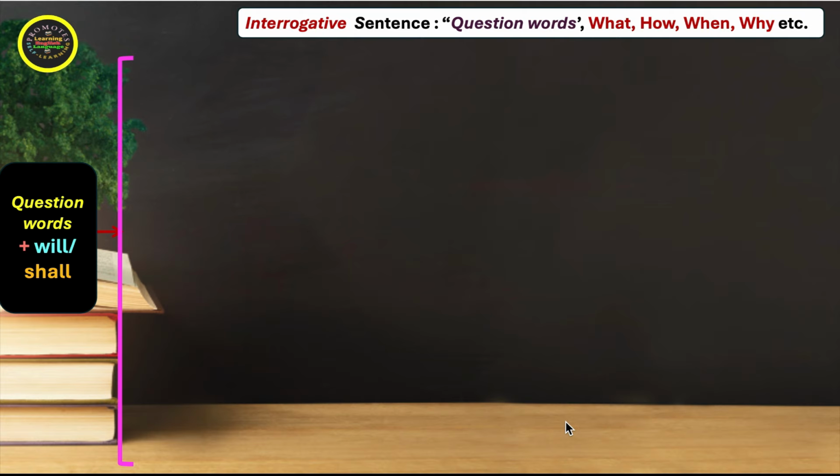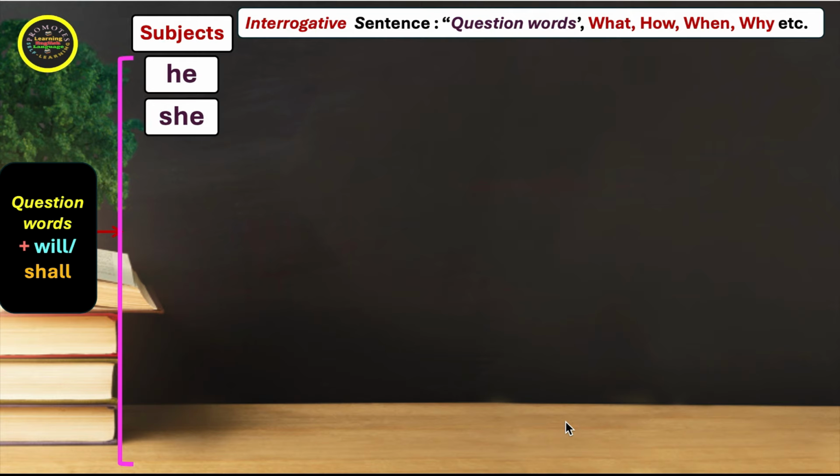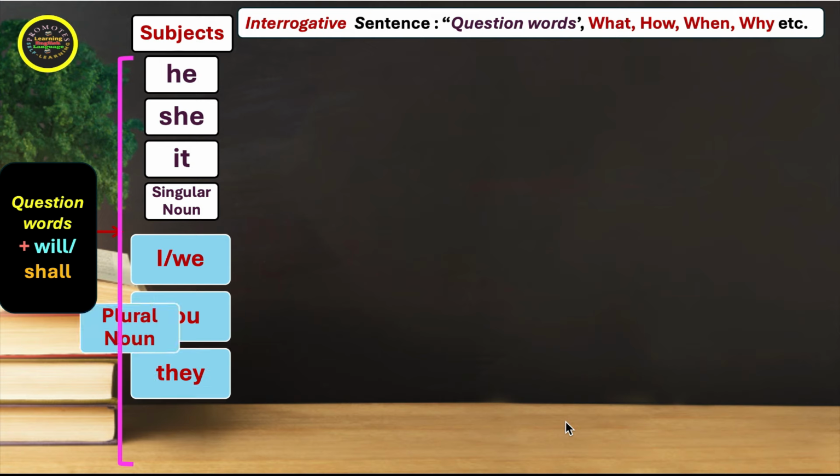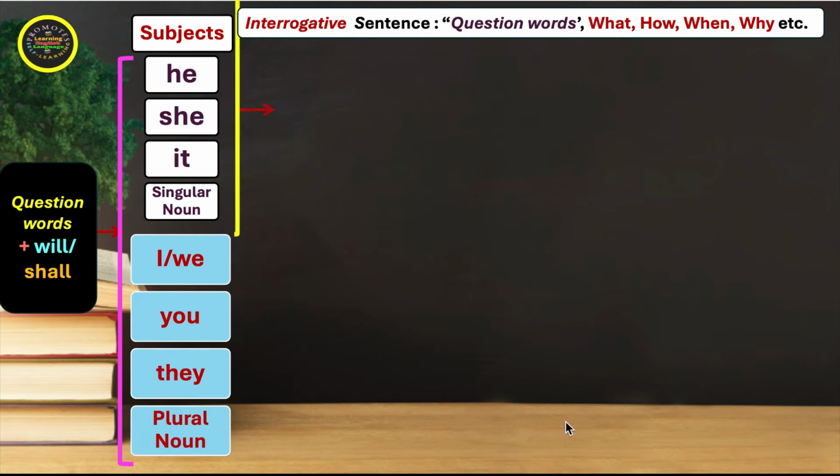We have interrogative sentence with question words like what, how, when, why, etc. In this case, question words will come first. After that, will or shall. Then we have subjects like he, she, it, singular noun. Then we have some more subjects, I, we, you, they, and plural noun. And of course, we have to use the first form, or root form, of the verb. And then we have objects or other words, and for sure question mark.